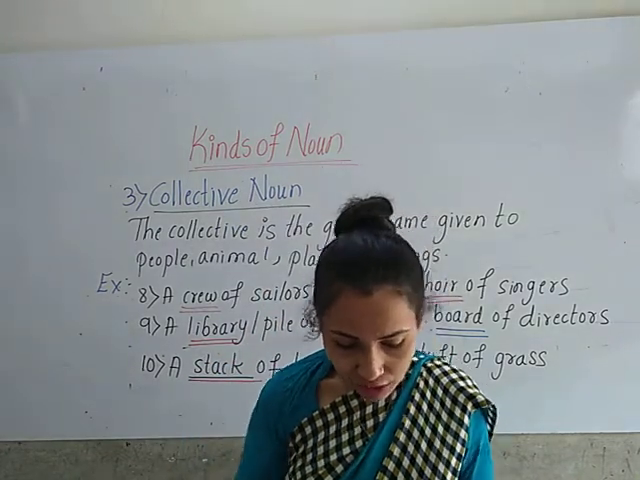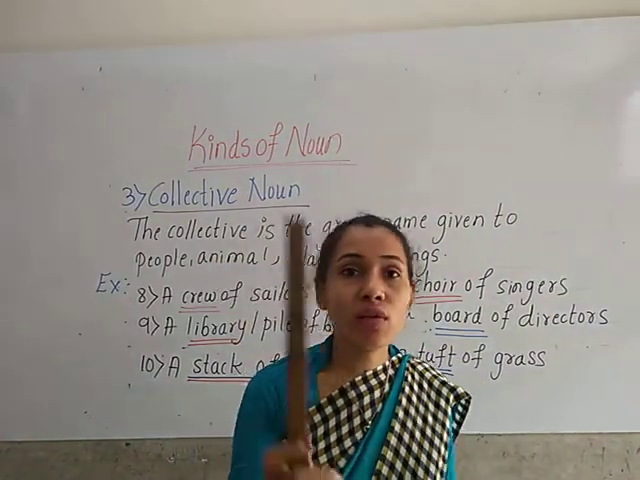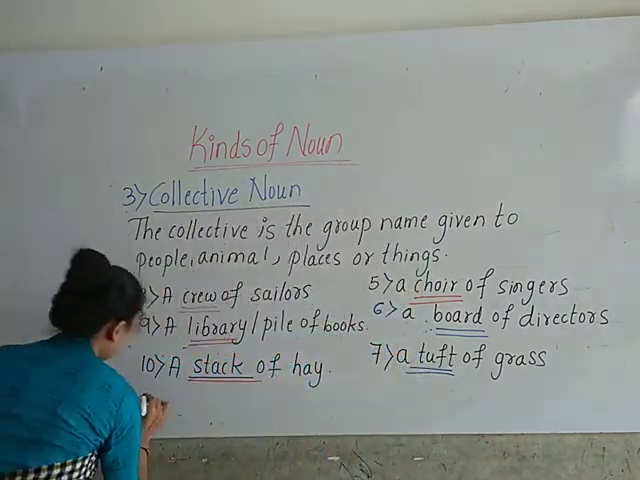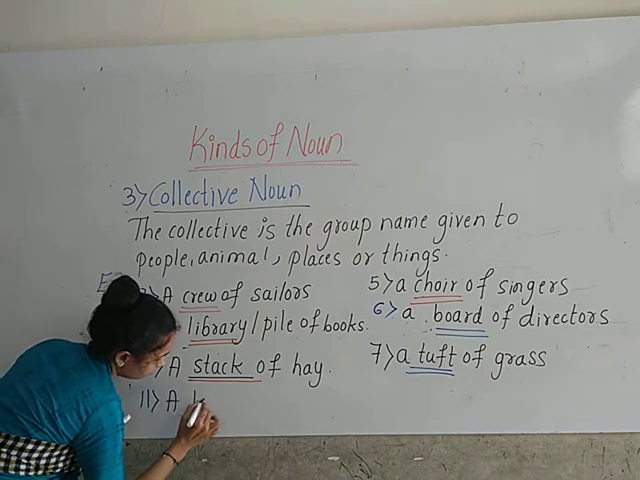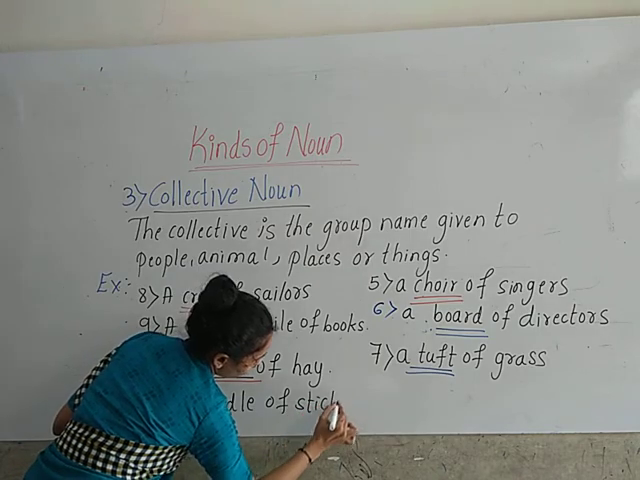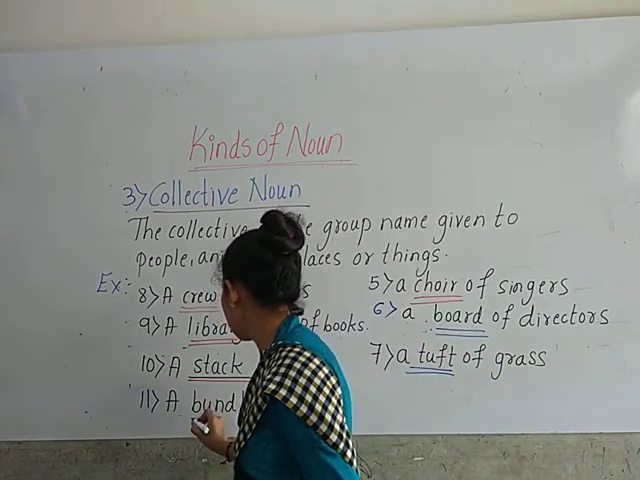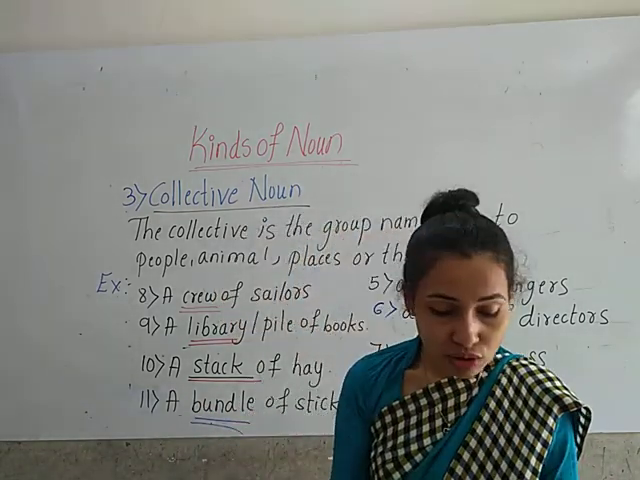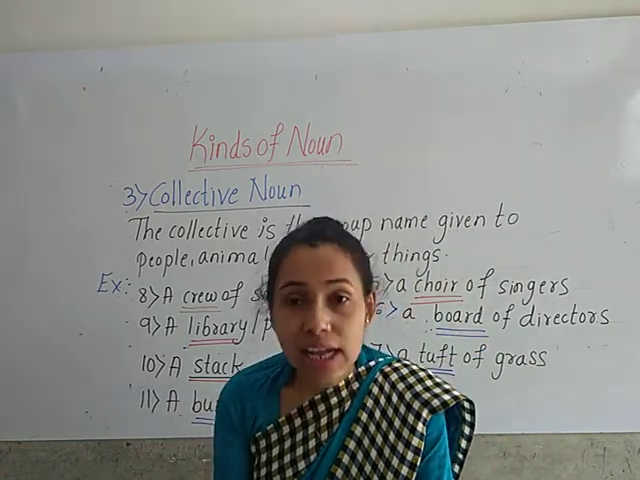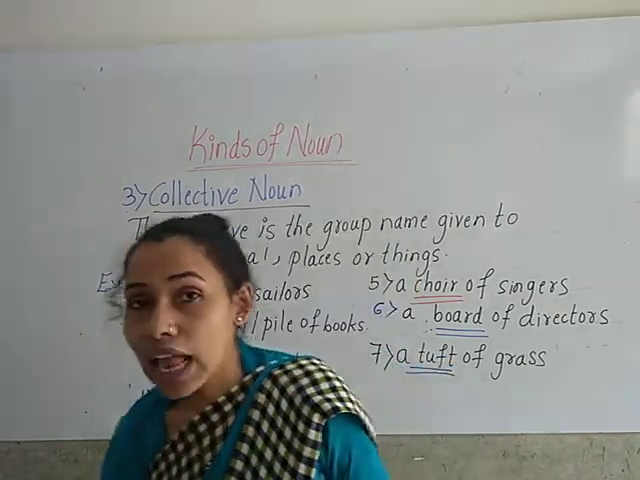Now look at the eleventh one, children. A bundle of sticks. So here what is the group name of sticks? Bundle. A bundle of sticks. So what is the collective noun here? Bundle. So bundle is the group name which is given to sticks. Okay. Now look at the twelfth one, children. A clump of trees. So what is the group name of trees? Clump.